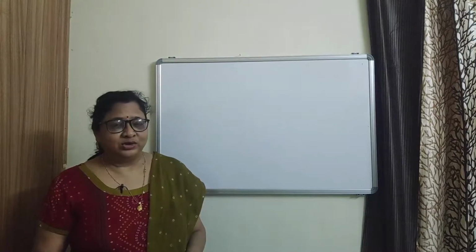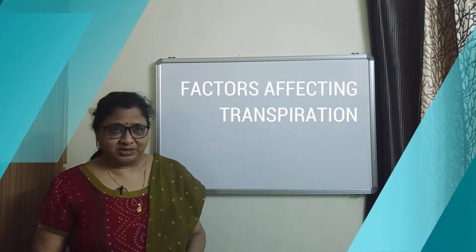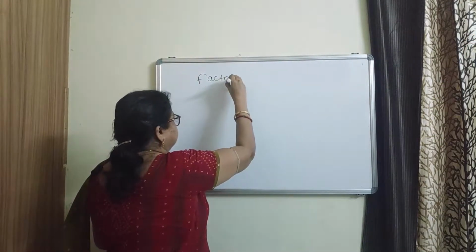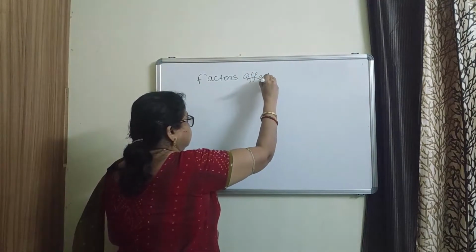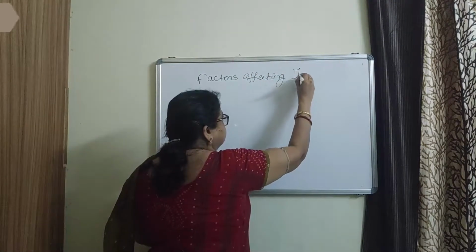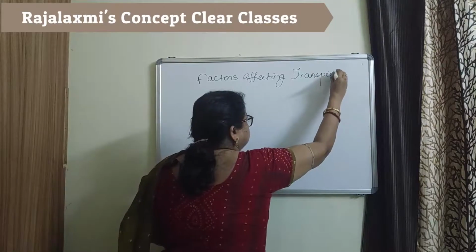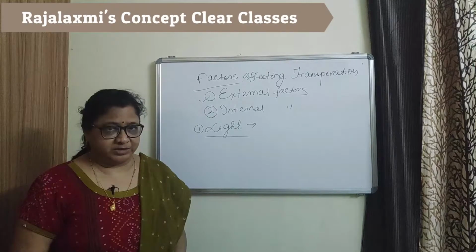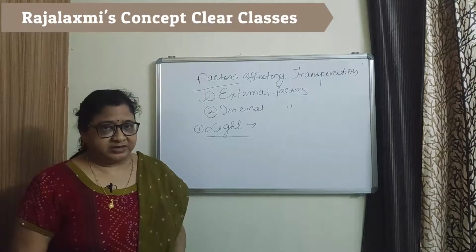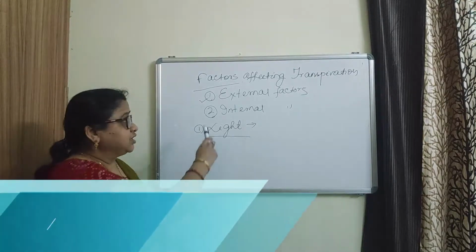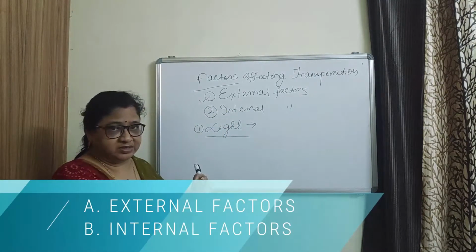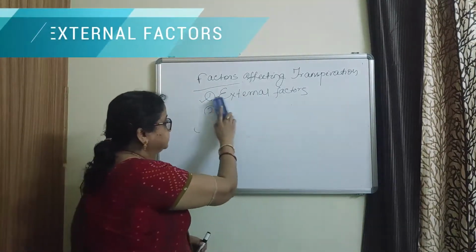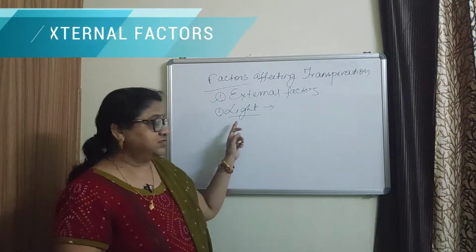Today in this video we will discuss factors affecting transpiration. There are many factors which affect transpiration. We can divide these factors into two types: one is external factors and second is internal factors. First we will see what are the external factors. The first external factor is light.